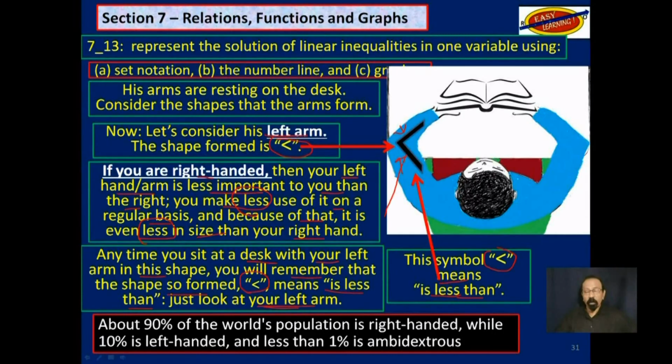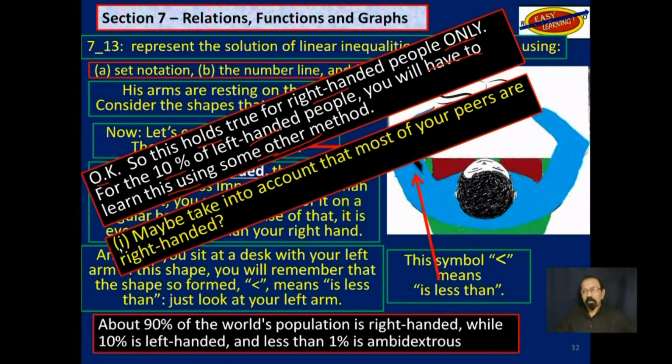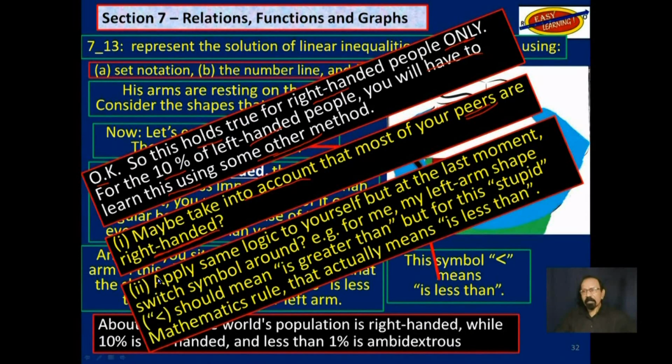Now that is assuming that you are right-handed. Okay? So this holds true for right-handed people only. For the 10% of left-handed people, you will have to learn this using some other method. A suggestion is you can take into account the rest of your classmates, your peers who are right-handed, and say, okay, for them, their right hand is more important, is greater, so I will use that shape. Or you could apply the same logic to yourself, but at the last moment, switch the symbol around, maybe.